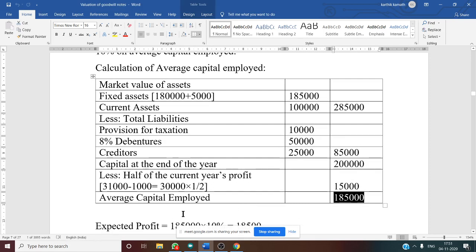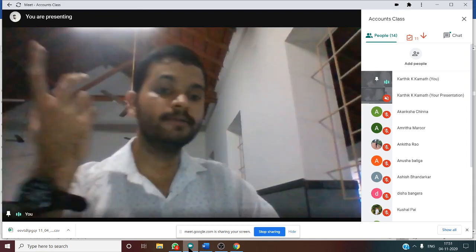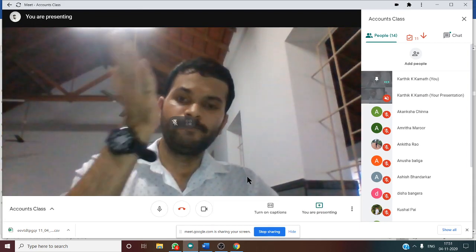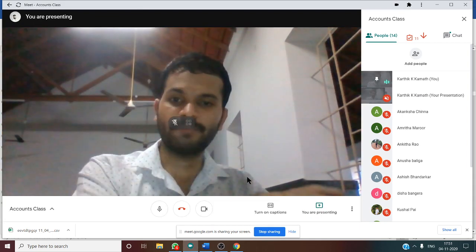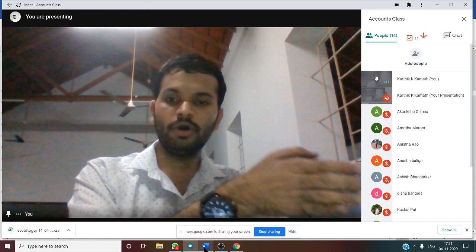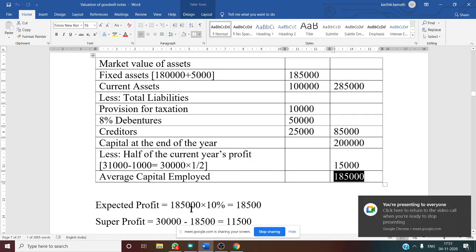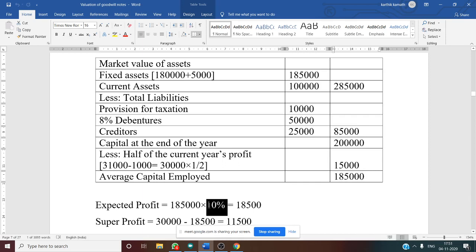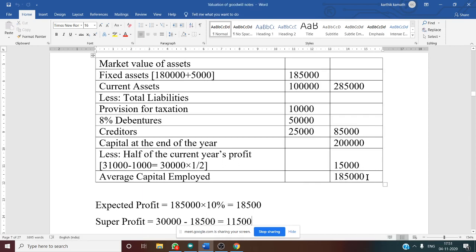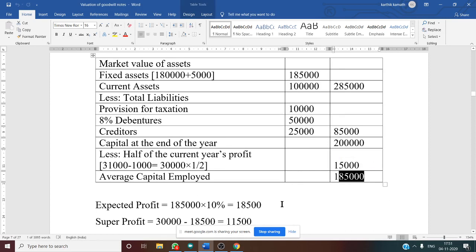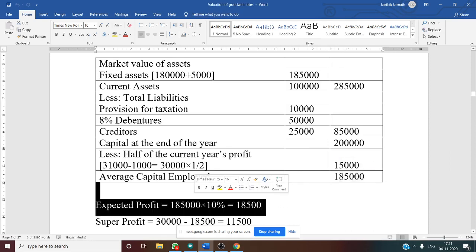Yes, but this is not enough. Now we want expected profit. Why? Because the formula is actual profit minus expected profit. So we need to calculate expected profit. Expected profit is equal to ACE into ERR, expected rate of return. Expected rate of return is given in the problem, and average capital employed we just got. So 1,85,000 into 10%, that is 18,500.